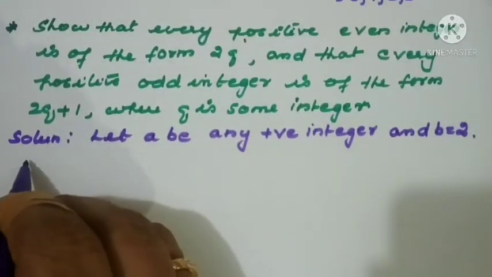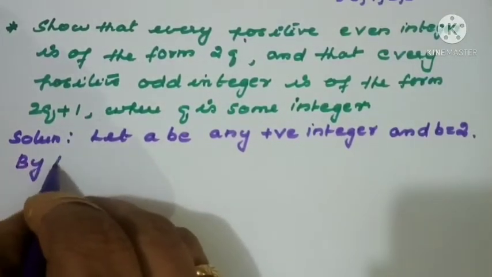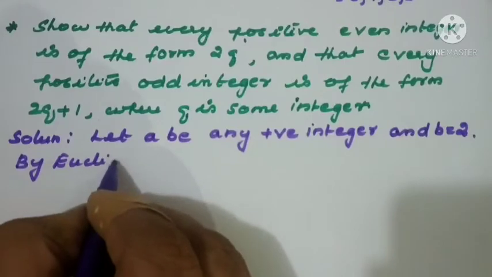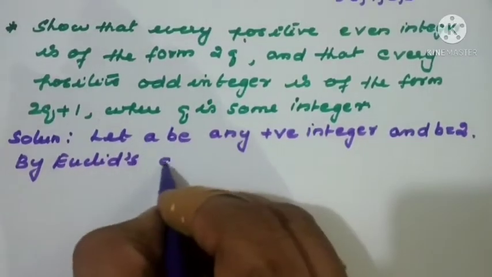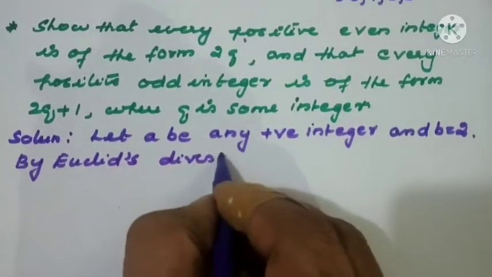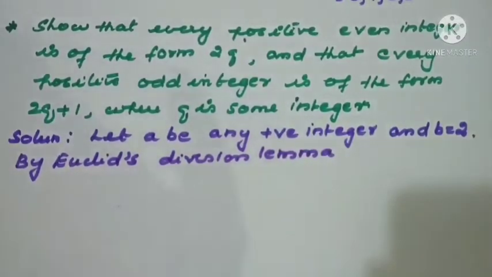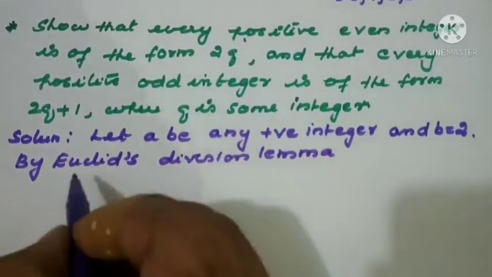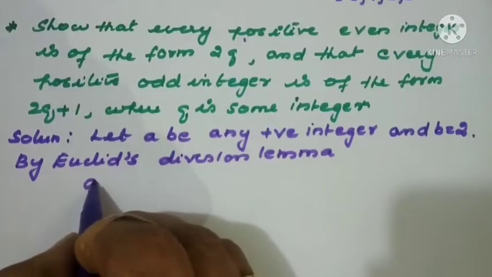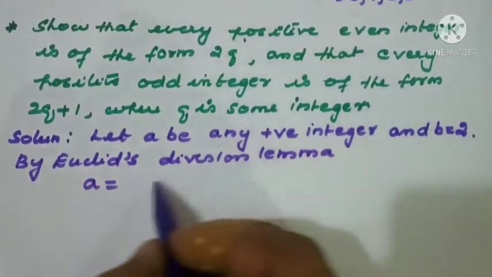Now Euclid's division lemma, what can we write? a = bq + r. Do you remember that one? So we are writing a equal to, b we have chosen, isn't it?